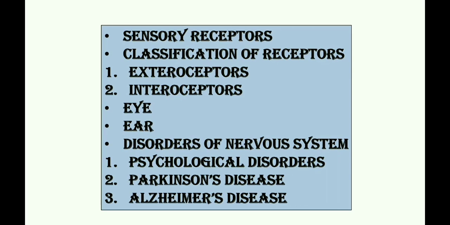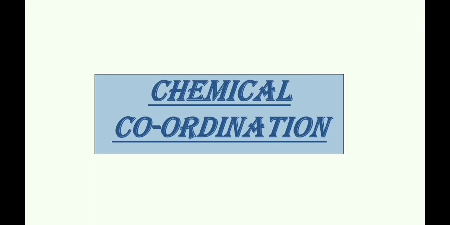Last time we studied sensory receptors and the classification of receptors. In that, we studied exteroreceptors and interoreceptors. Then we studied the eye, ear and disorders of the nervous system. In disorders, we studied psychological disorders, Parkinson's disease and Alzheimer's disease. Today, we'll start with chemical coordination.